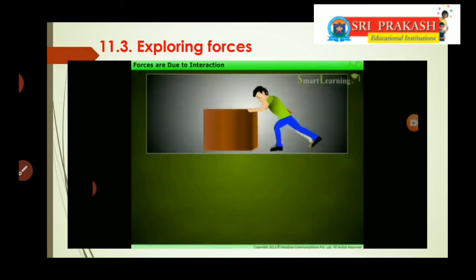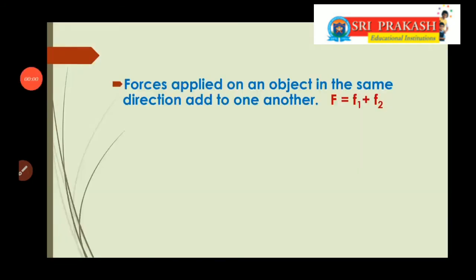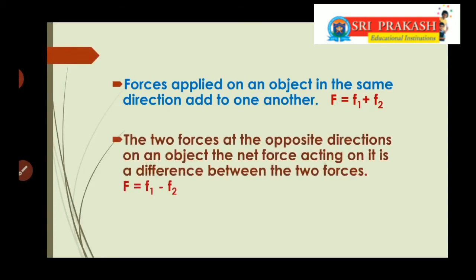If the forces are applied on an object in the same direction, then the total force equals the sum of the forces, F1 plus F2. If the forces are acting on the same object in opposite directions, then the total force on the object equals the difference of the forces, F2 minus F1. So forces applied on an object in the same direction add to one another. So net force F equals F1 plus F2. For two forces in opposite directions on an object, the net force acting on it is the difference between the two forces. So net force F equals F1 minus F2.